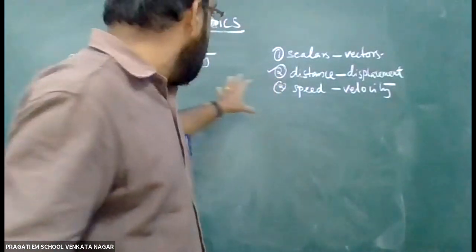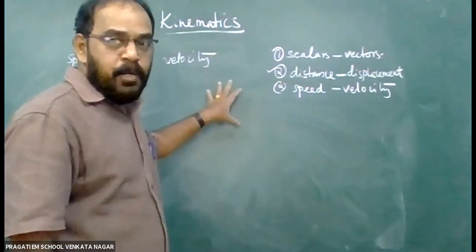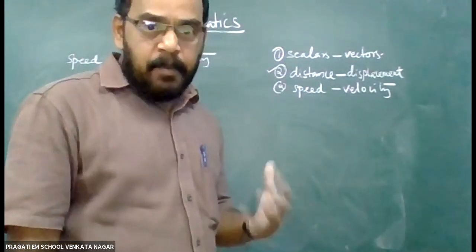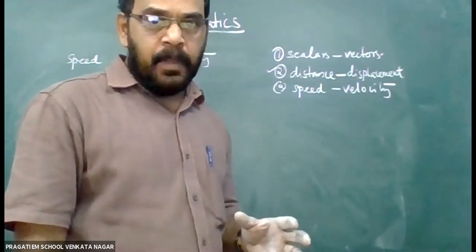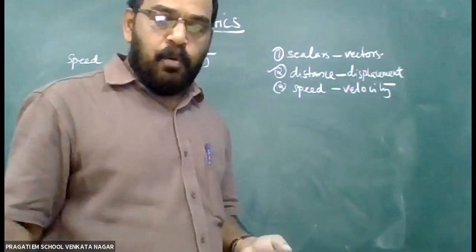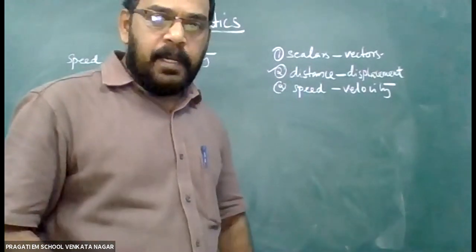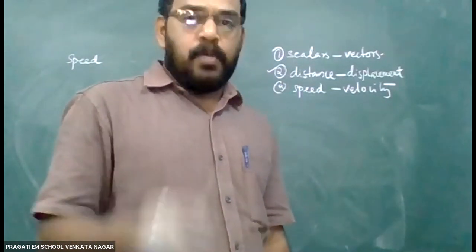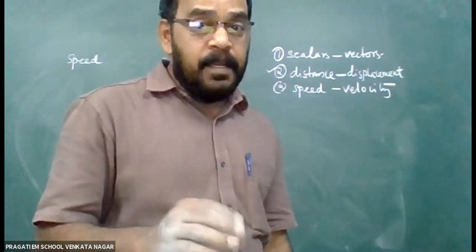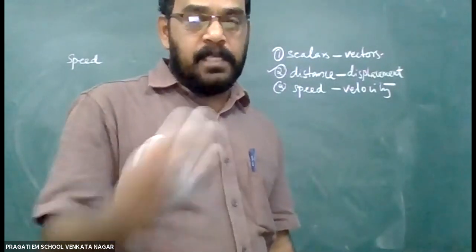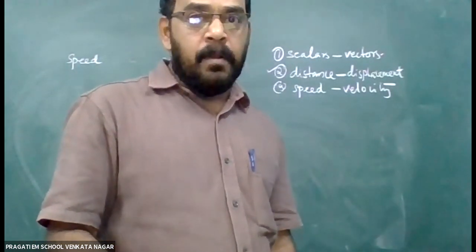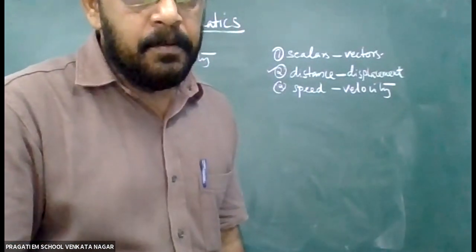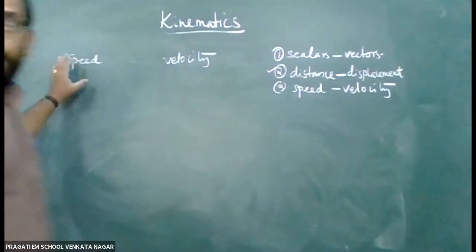Why is distance a scalar quantity? Because distance needs no particular direction. If you go in any direction, the total path described by you is called the distance. Irrespective of the direction, if you go north or south or left or right or whatever it is, how much you traveled in total is called distance. So it is a scalar quantity. Very good. Are you clear? Okay. Let us come to the next one.